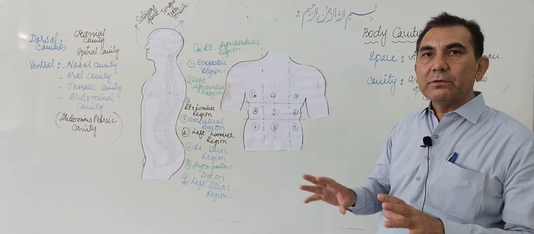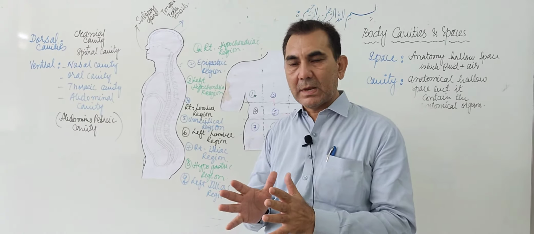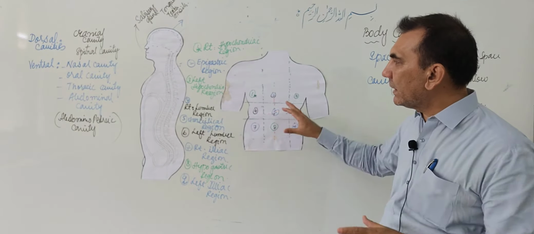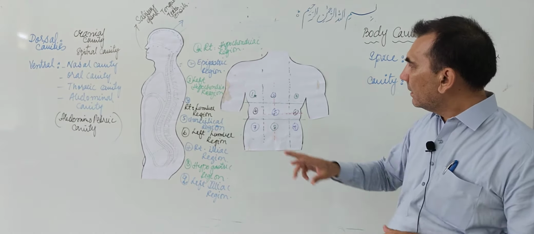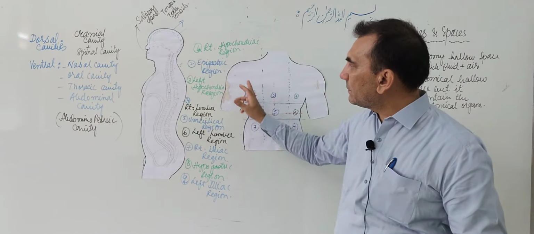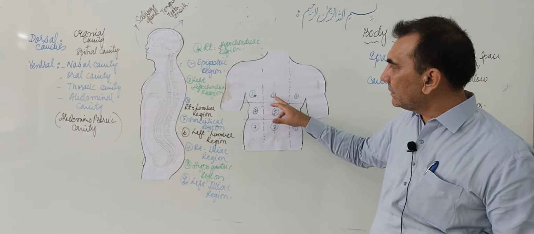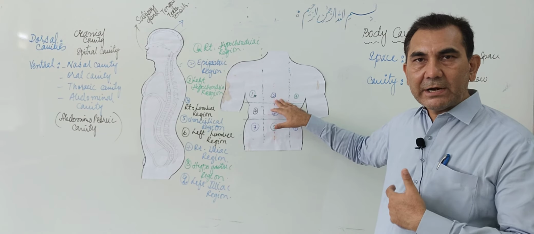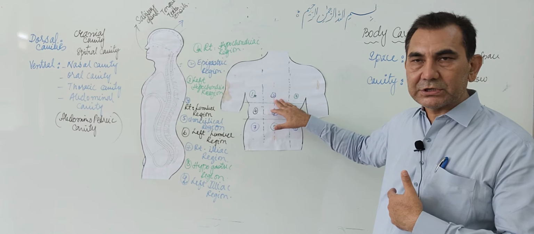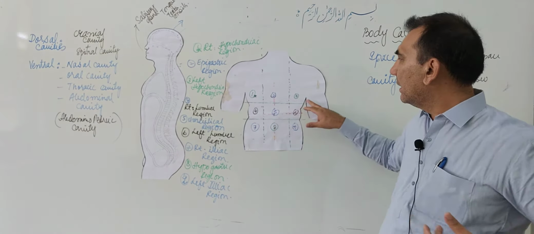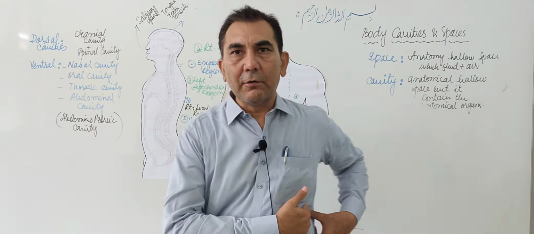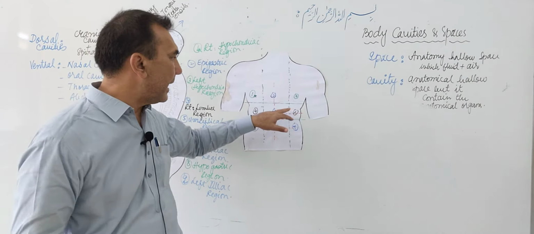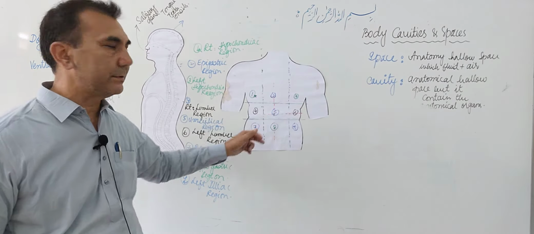By these four imaginary lines, we divide the abdominopelvic cavity into nine regions. On the right side, number 1 is the right hypochondriac region. The center region, just below the xiphoid process of the sternum, is called the epigastric region. And below the left side of the costal angle is called the left hypochondriac region.